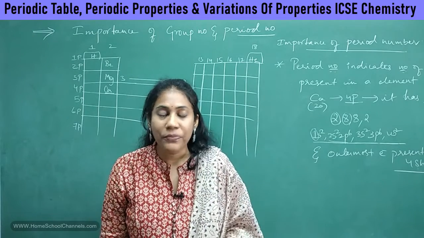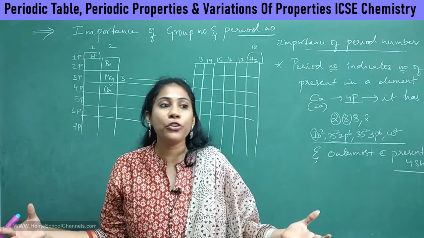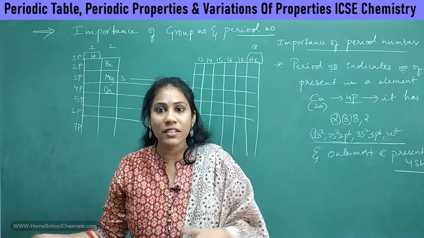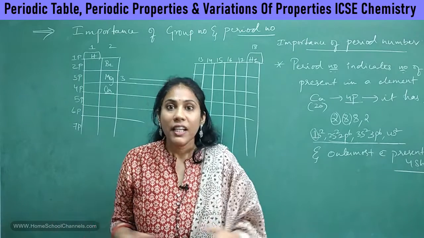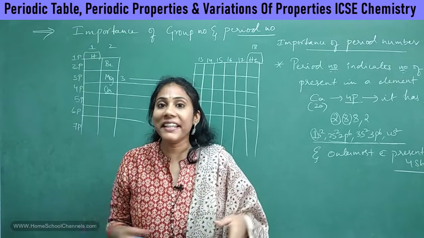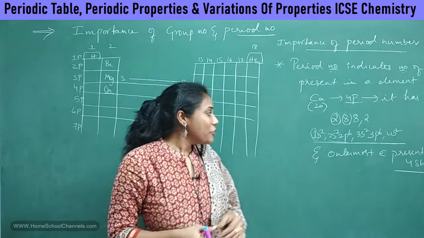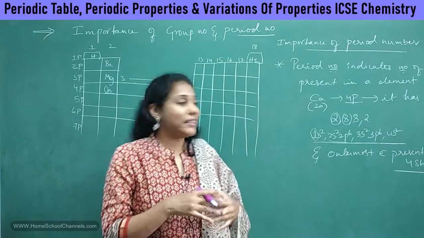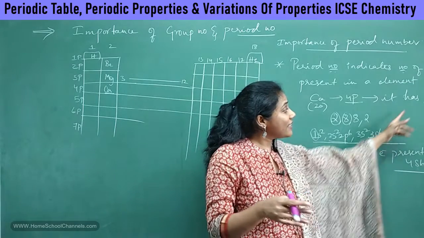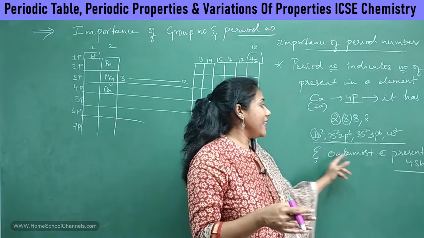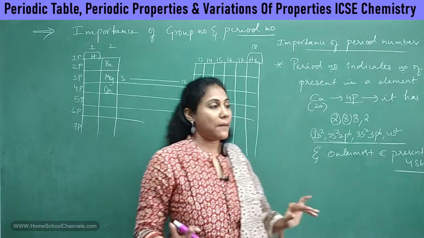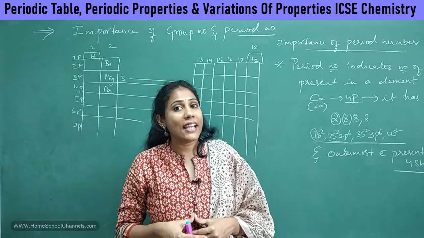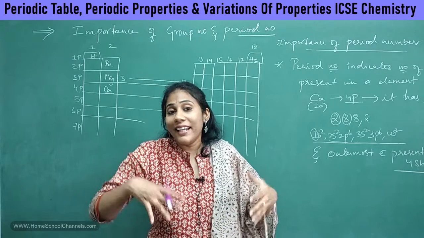It's because a chemical reaction is due to giving electrons, sharing electrons, and gaining electrons. Okay, it's all about the giving and taking of electrons. So which electrons participate in a chemical reaction? It is the electrons present in the last shell, that is, the outermost shell. So it's very important to understand how many electrons are there in the last shell, and